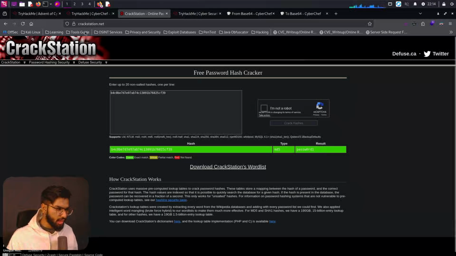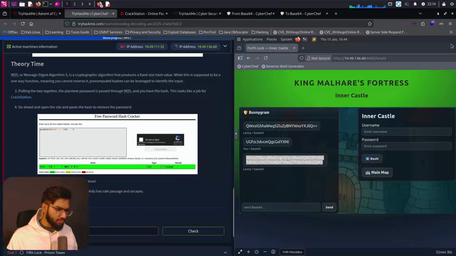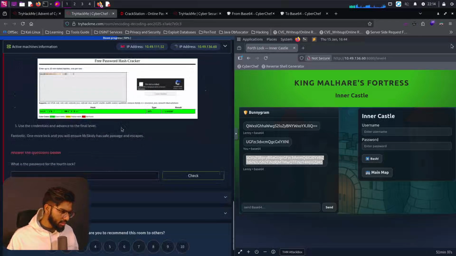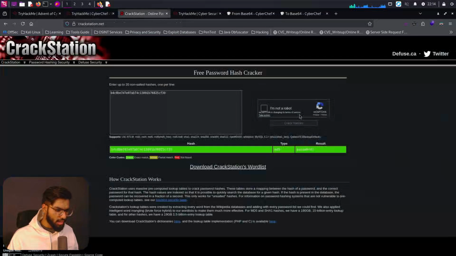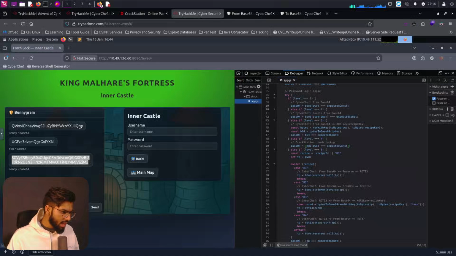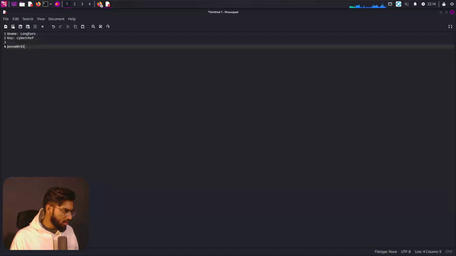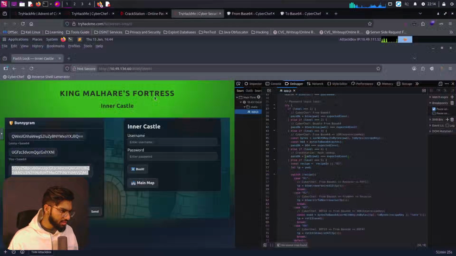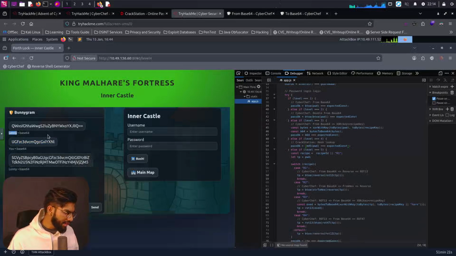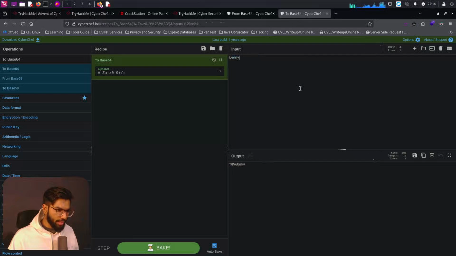We would use John the Ripper or something like that for doing it, but this is useful when we are doing small word list comparisons. So I'll use this password here, and yeah, so we get the password of this challenge. What I can do is, the guard's name is Lenny. I'm going to encode Lenny as the username there.